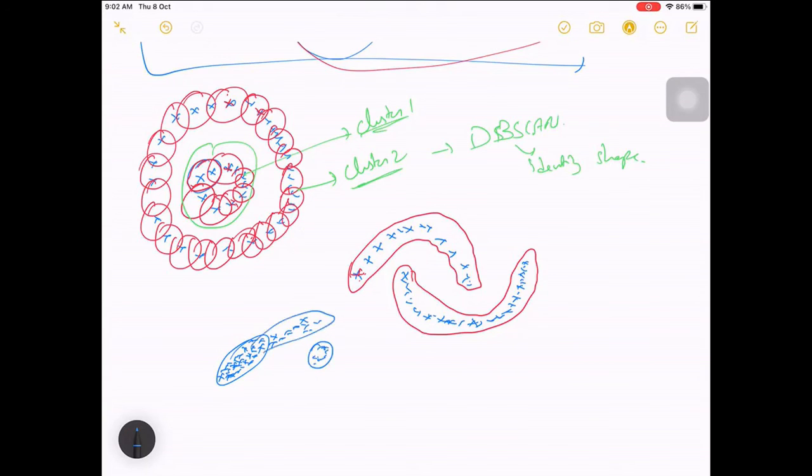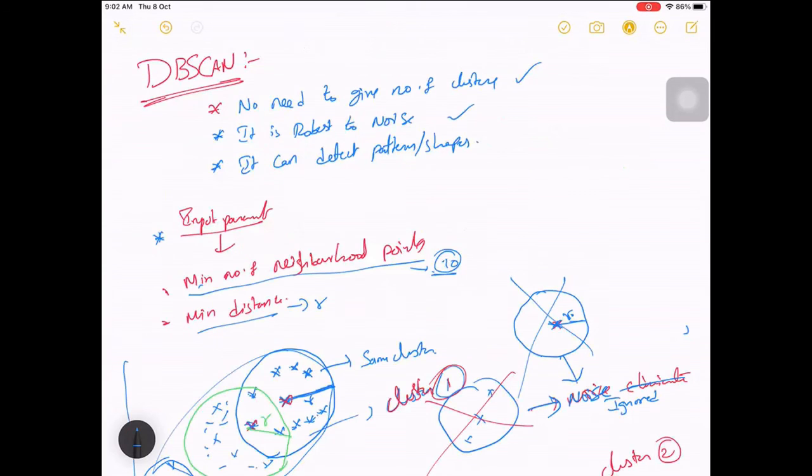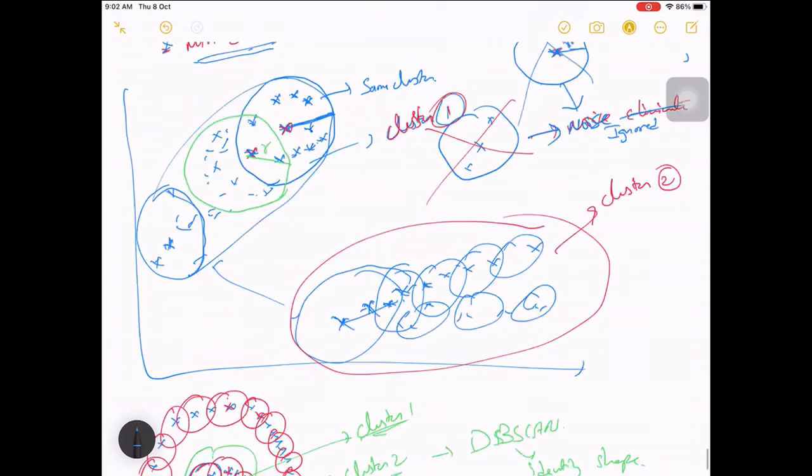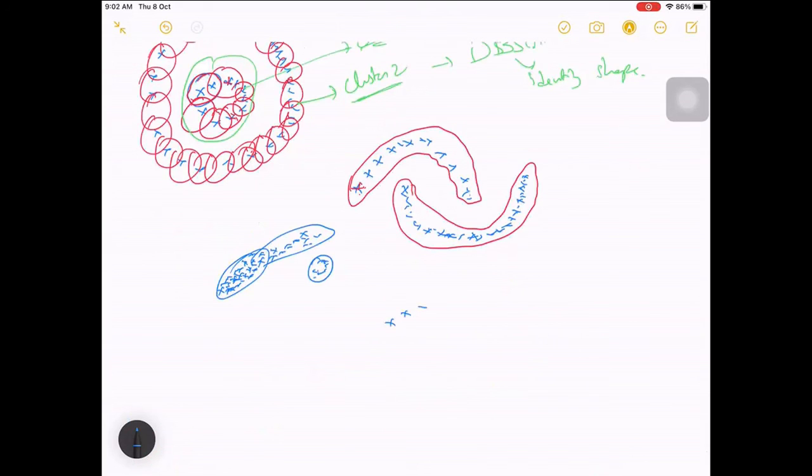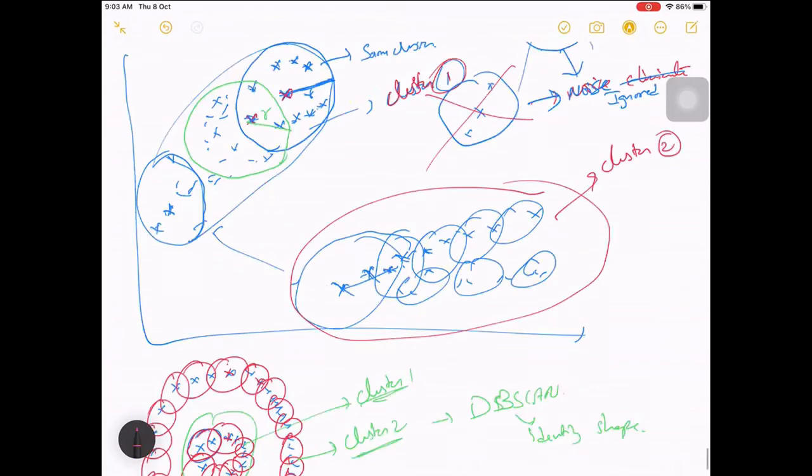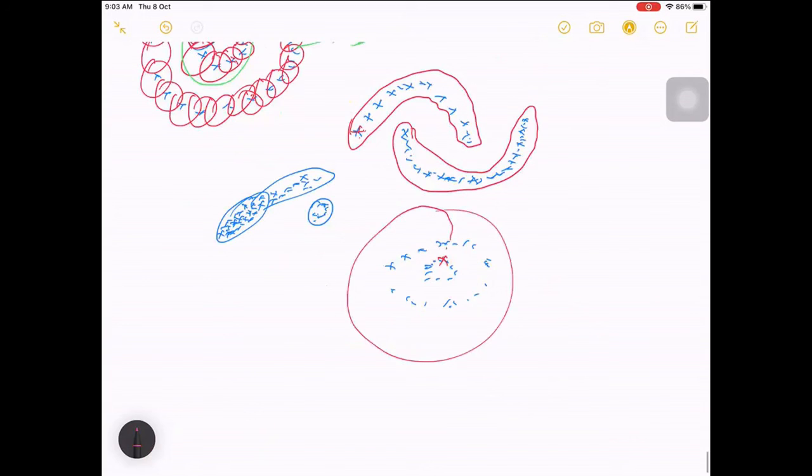One more critical, important thing is that for this we are giving these two parameters, and these two are very critical. If you give a larger distance, so for the same case, let me use the inner circle example. Let me take one point, and you give a very large minimum distance. Then your circle will be larger. When your circle is larger, all your points will belong to the same cluster, right? So finally, what you get is only one cluster.